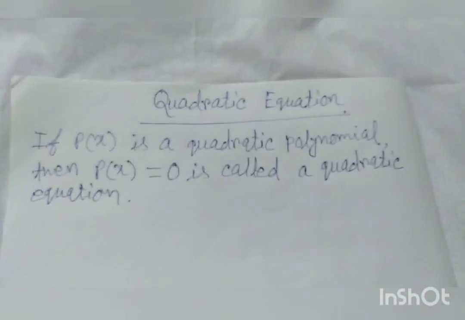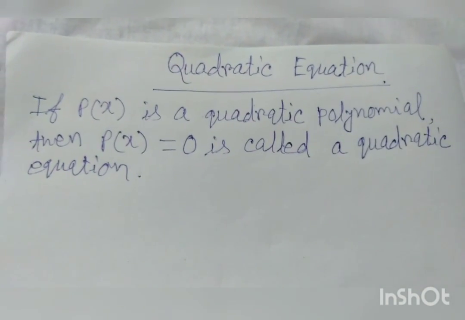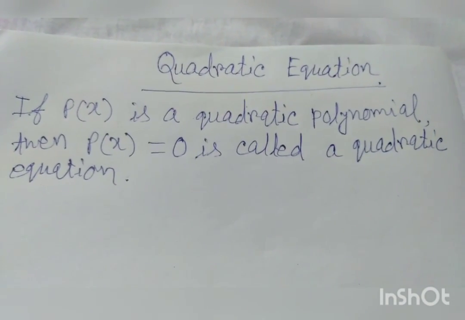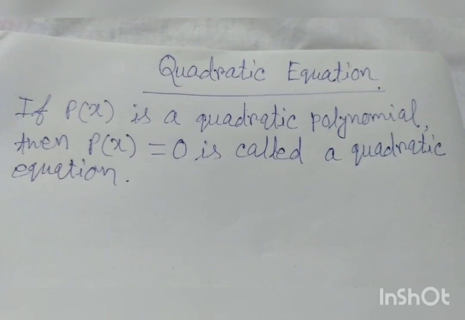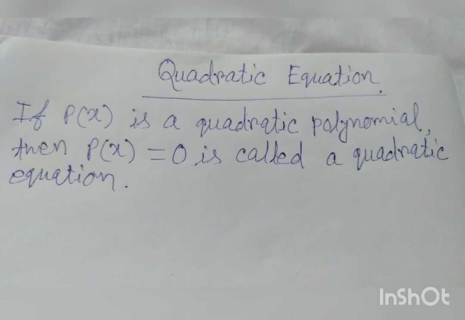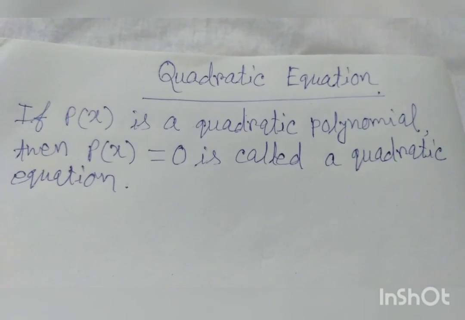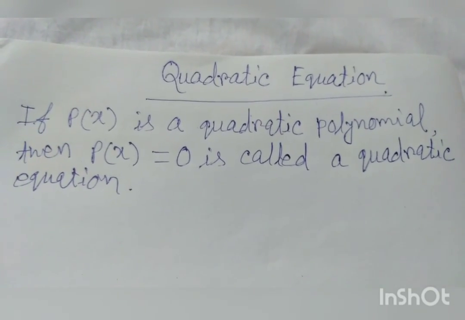So, what is a quadratic equation? If Px is a quadratic polynomial, then Px is equal to 0 is called a quadratic equation.